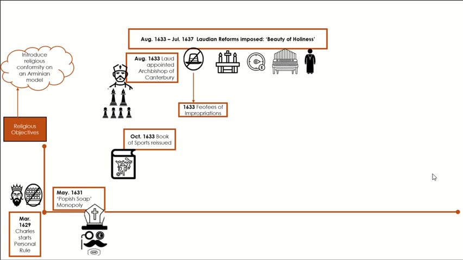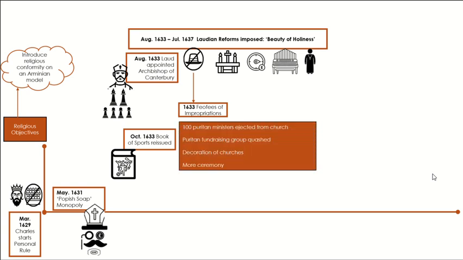In short, Charles and Laud were able to implement their reforms with relative success. Whilst Puritans made some noises, the majority of the country appeared to accept these changes. Even in high-profile cases, such as when Puritan writers Burton, Bastwick and Prynne continued to criticise the changes, Laud was able to swiftly silence them by using the Star Chamber to cut off their ears, brand them and leave them in pillories.